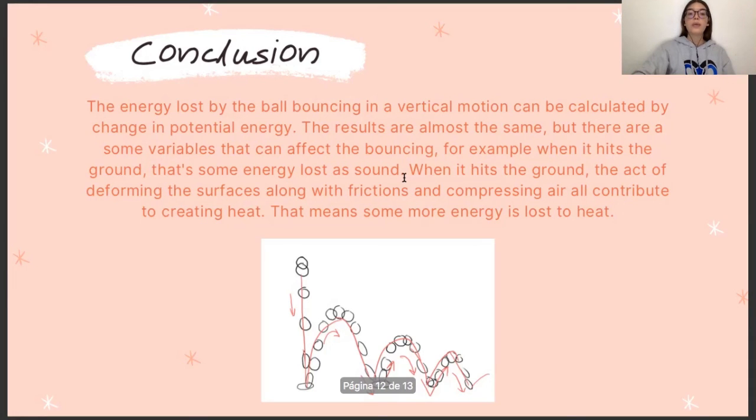For example, when it hits the ground, some energy is lost as sound. When it hits the ground, the act of deforming the surface along with friction and compressing air all contribute to creating heat. That means some more energy is lost to heat. So this is important because now we know that there are some variables that can affect our results.